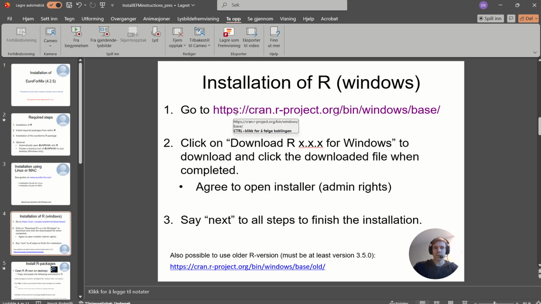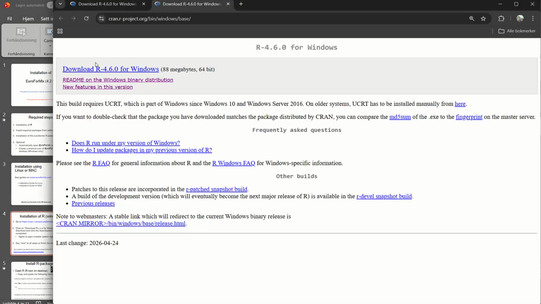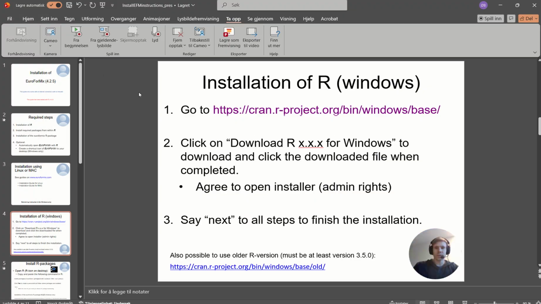To install R, you go to this web page. You click download R here, which downloads a file, and you open the file. Make sure that you have the admin rights and click agree to open the installer. Once the installer is running, you say next to all steps to finish the installation. It's also possible to run older R versions, which are archived in this link.